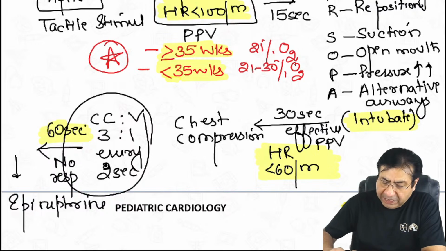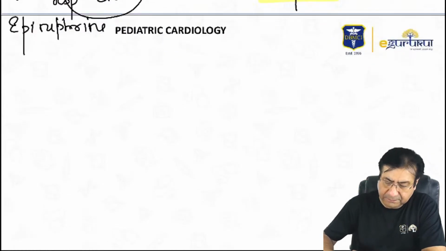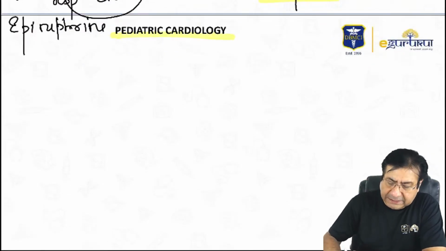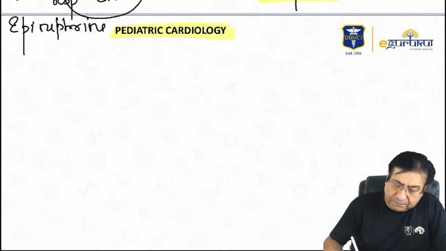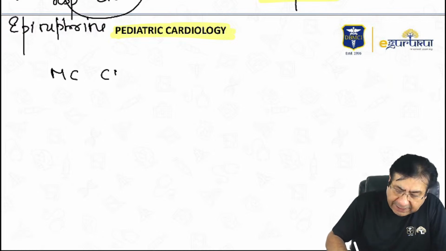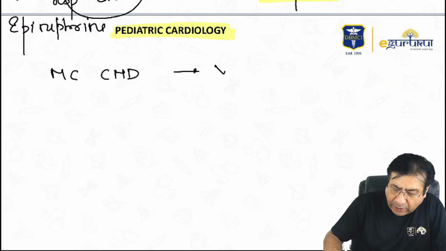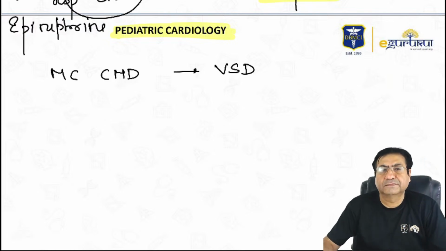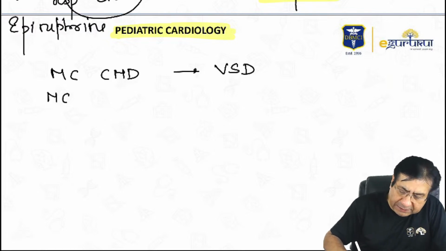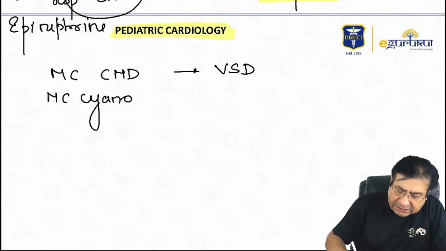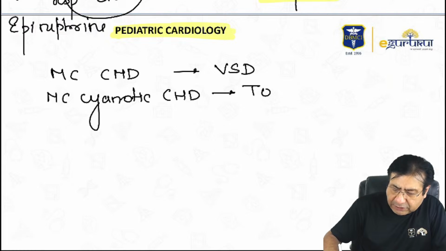Now coming to pediatric cardiology. Some important things about pediatric cardiology. Which is the most common congenital heart disease in children? It is ventricular septal defect. Which is the most common cyanotic congenital heart disease in children? It is tetralogy of Fallot.